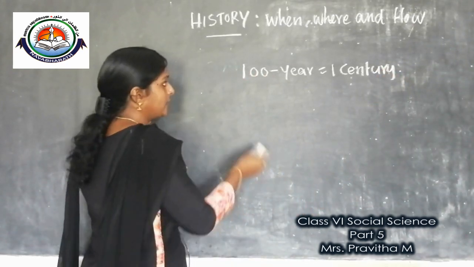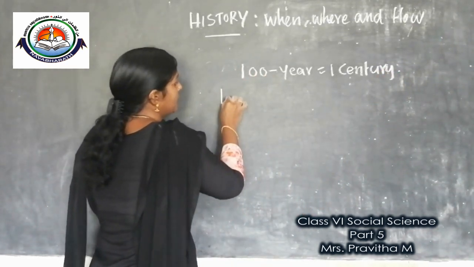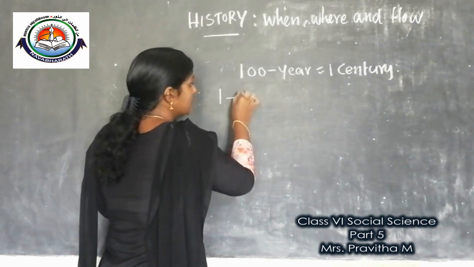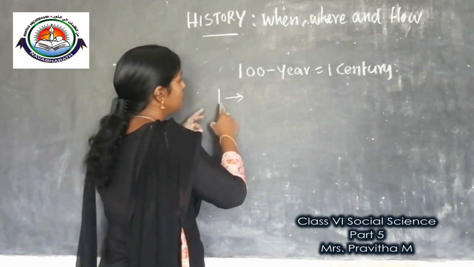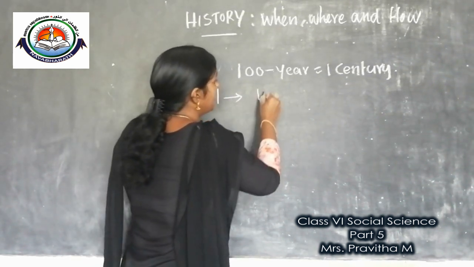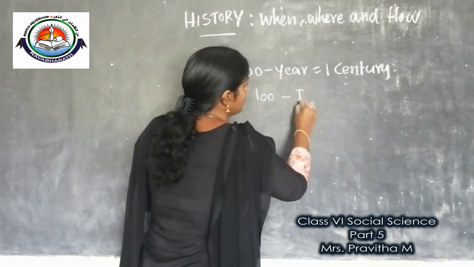So we will look, children. Year 1, the birth of Jesus Christ, is regarded as year 1. So year 1 to 100 will be the first century.